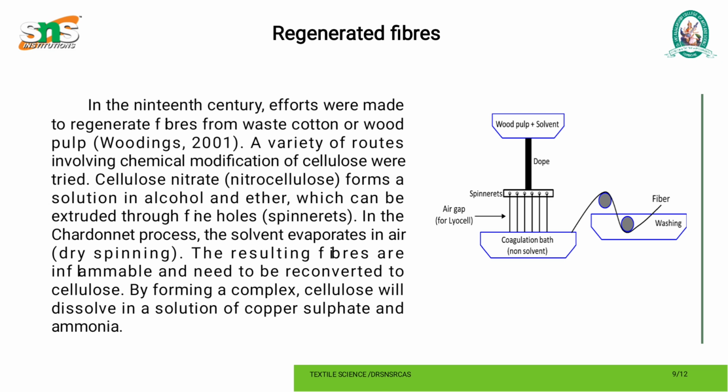In the Chardonnet process, the solvent evaporates in air by dry spinning. The resulting fibers are inflammable and need to be reconverted to cellulose. By forming a complex, cellulose will dissolve in a solution of copper sulfate and ammonia.